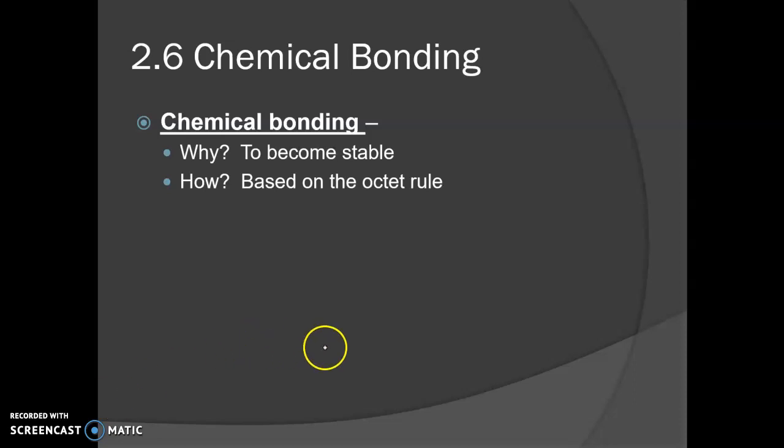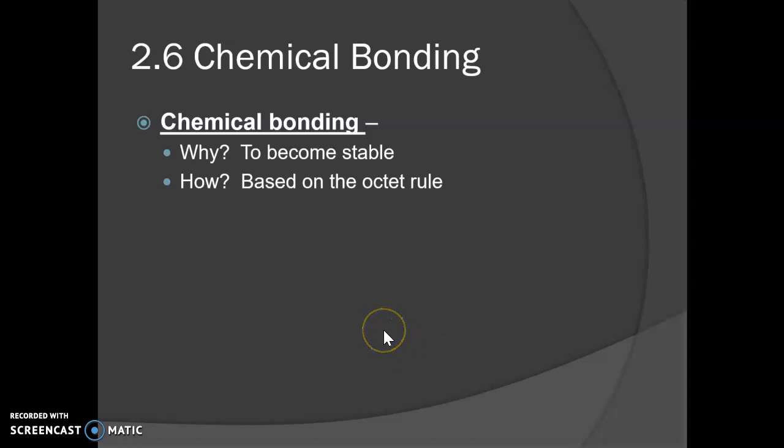This next unit is all about chemical bonding, and this is one of my favorites because it's really interesting to me how things can change their properties purely by how they're bonded together. For example, if you take pure sodium, it is extremely explosive when you drop it into water. If you take pure chlorine, it's a very toxic gas that you would not want to breathe in. But if you bond them together, so if sodium loses its electron and becomes positive, it transfers that electron to chlorine, which then becomes negative, and that positive and negative will stick together to form sodium chloride. You get table salt. So it's just crazy to me that you can take an explosive metal and a toxic gas and mix them together, and when they stick together, they form table salt.